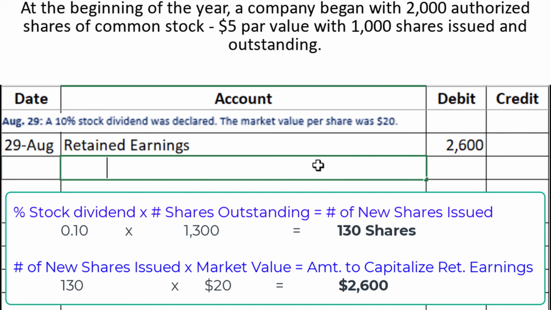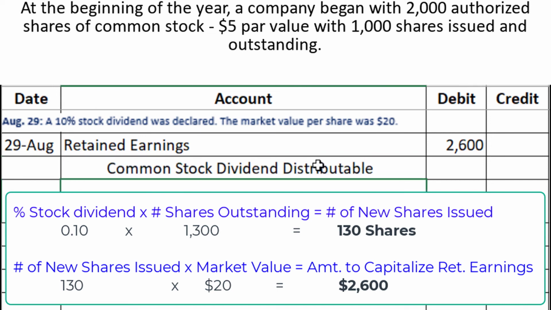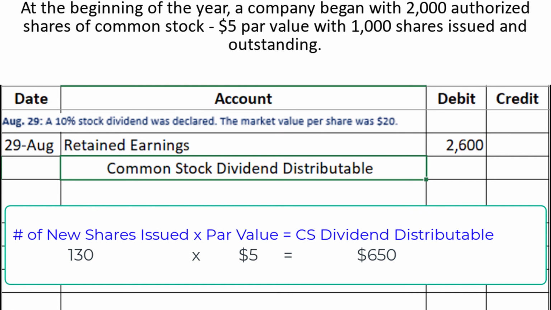Now next we need to have common stock dividend distributable, just like we had with the large stock dividend. But the key here is not to put the entire amount of $2,600 as the credit here. The common stock dividend distributable is going to be related to the common stock account that we're going to use later in the next journal entry, and therefore it has to be only the amount that's at the par value. Now remember, the par value was $5. So all we have to do is take the 130 shares that we calculated in the last step, and multiply that by the $5 par value to get the amount for the credit here. So 130 times 5 gives us $650.